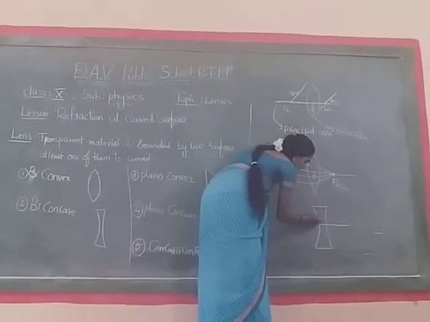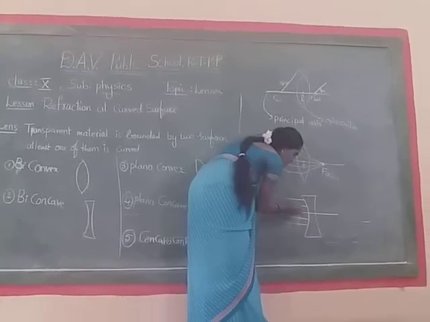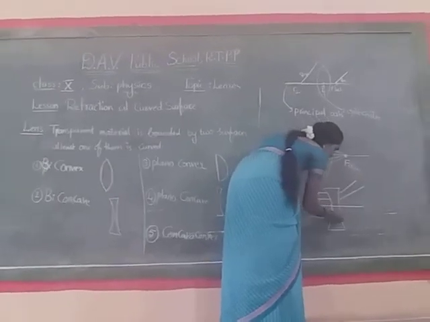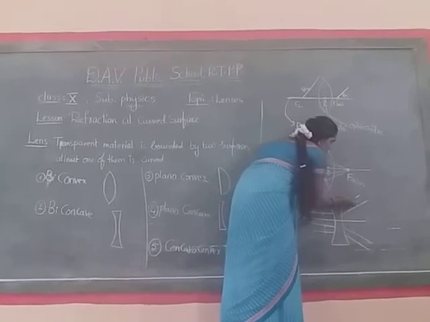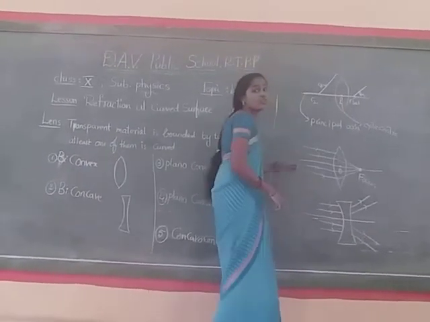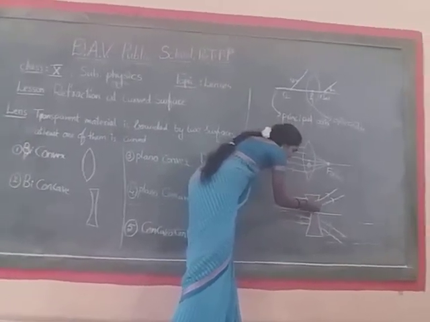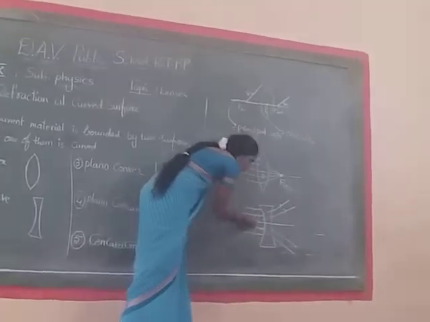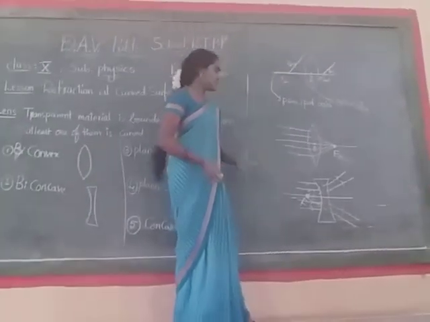For a concave lens, we need to make a parallel beam, same as for the convex. The rays will diverge. The light rays will diverge. Now we want to extend these divergent light rays. These diverging light rays should meet at a single point. This point is defined as the focus point.